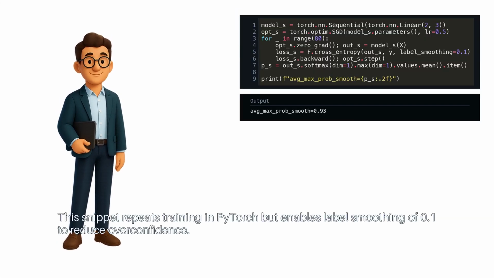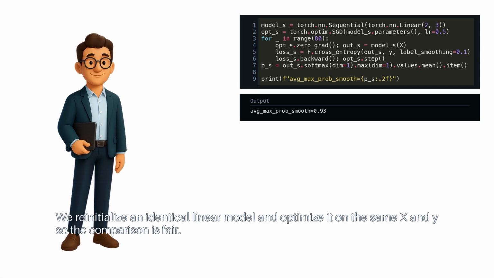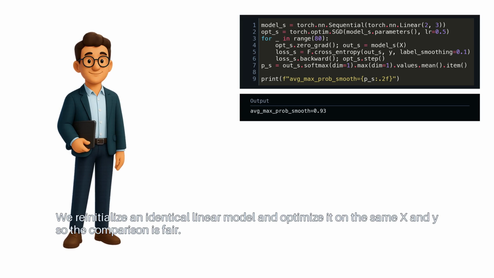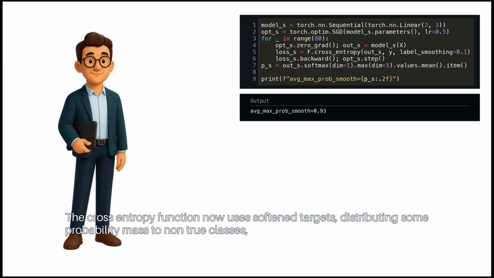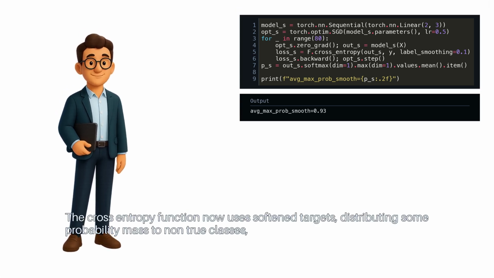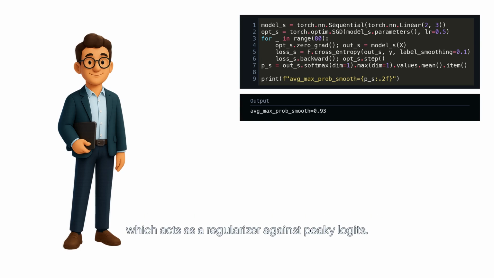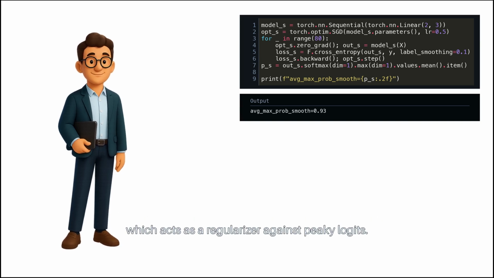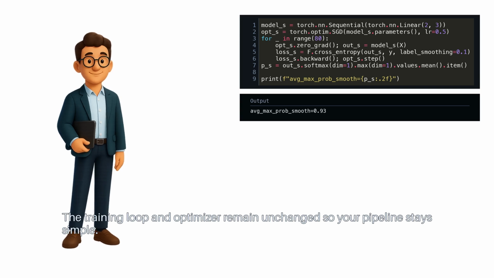This snippet repeats training in PyTorch, but enables label smoothing of 0.1 to reduce overconfidence. We reinitialize an identical linear model and optimize it on the same x and y, so the comparison is fair. The cross-entropy function now uses softened targets, distributing some probability mass to non-true classes, which acts as a regularizer against peaky logits. The training loop and optimizer remain unchanged, so your pipeline stays simple.